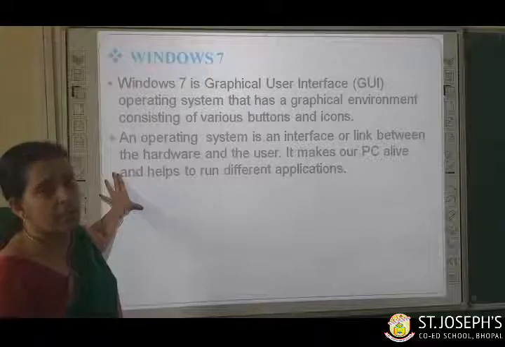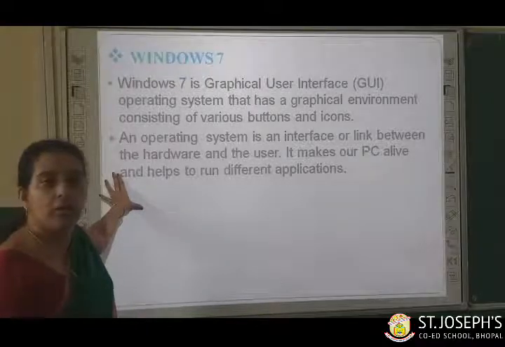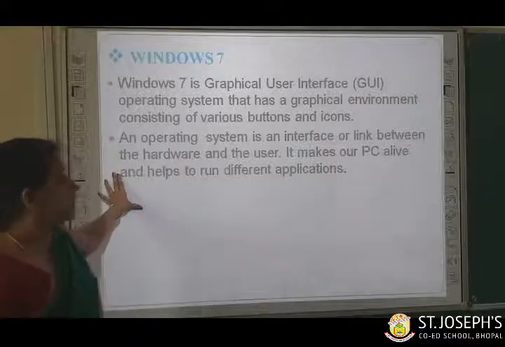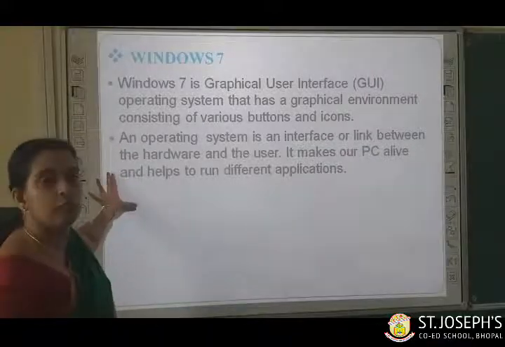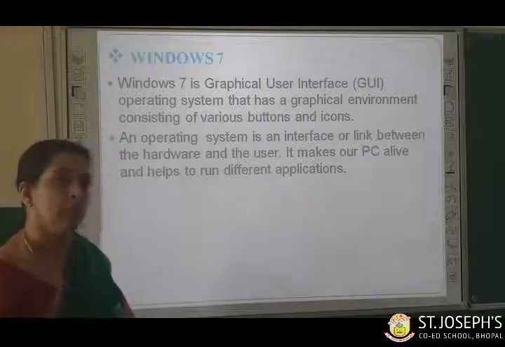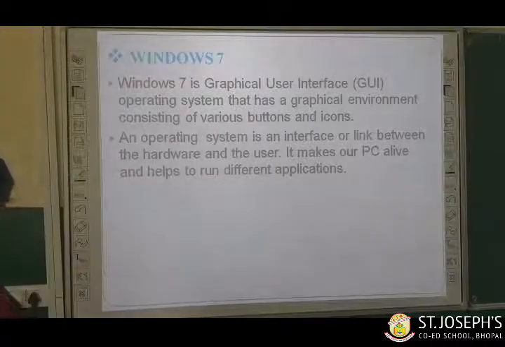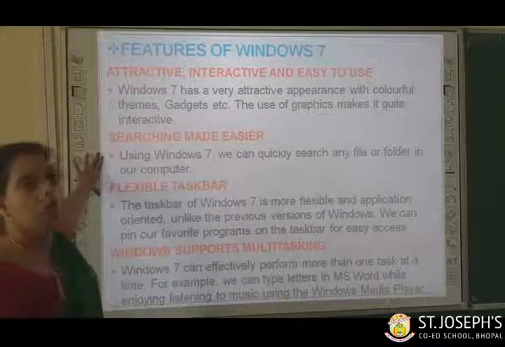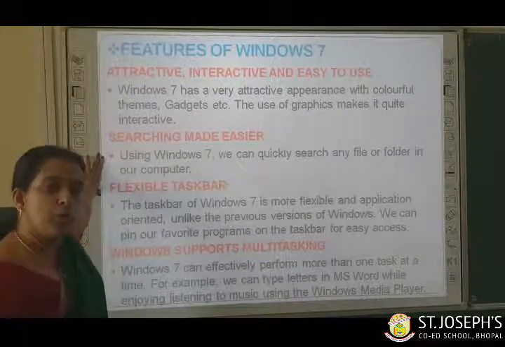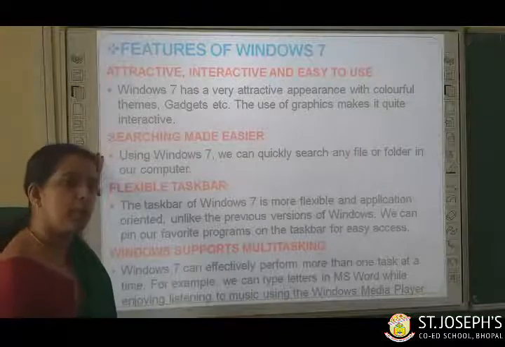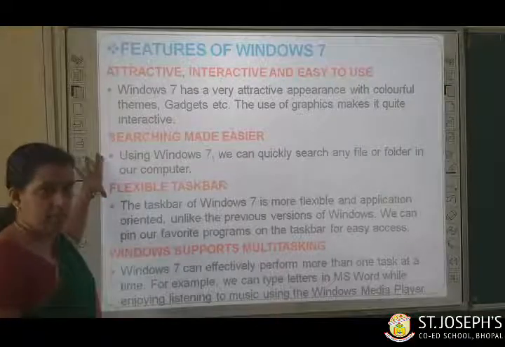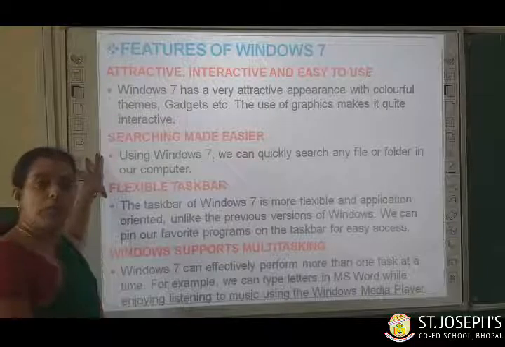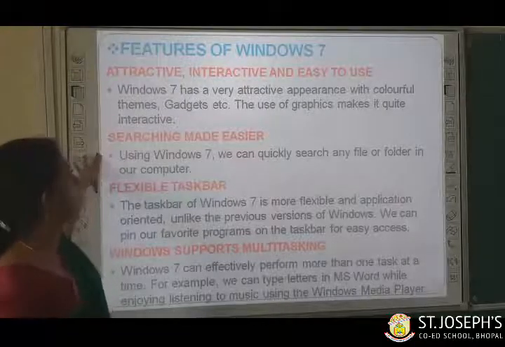So in this chapter we are going to learn about which version of the operating system? Windows 7. Windows is a very popular operating system in the world. Now we are going to see the features of Windows 7. Windows 7 is the most popular operating system that most people use these days.